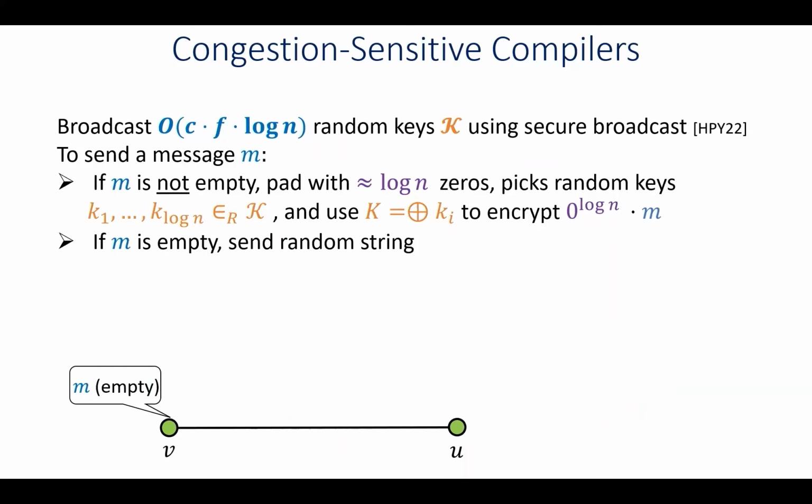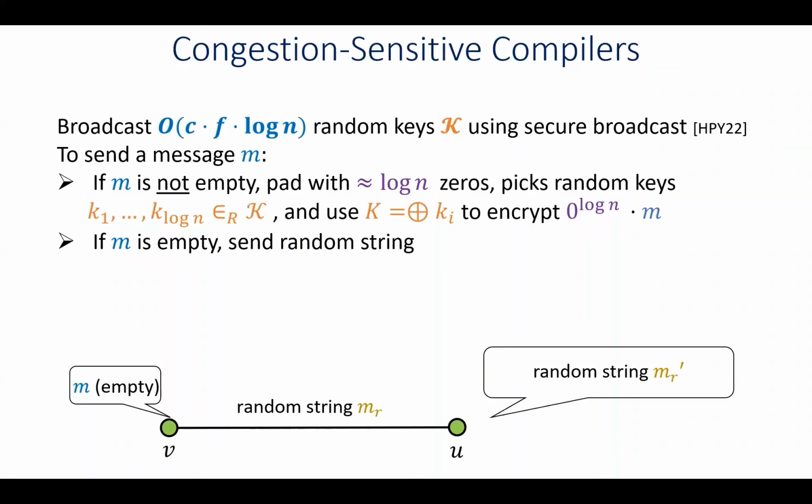On the other hand, if M is an empty message, meaning V didn't really want to send anything to U, it is going to simply send a random string over this edge. Then when U decrypts the message, he's going to also receive a random string. So with high probability, the decrypted message is not going to start with log n many zeros, and this will indicate to U that this is an empty message and he can ignore it.